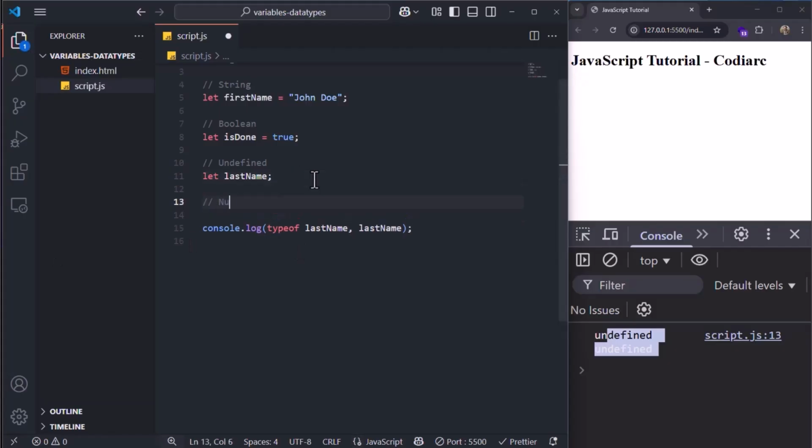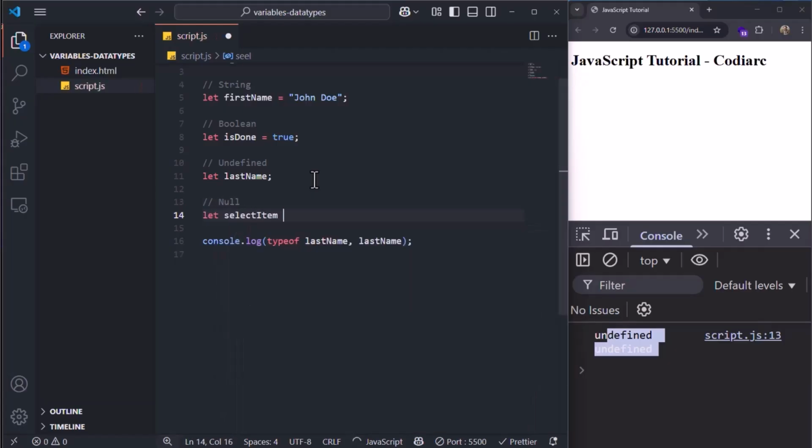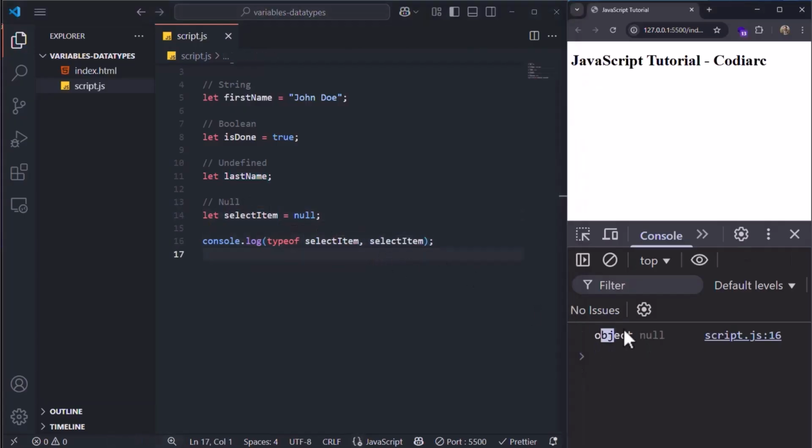Another one is null. And null is actually empty. So it represents, for example, if I say let selectedItem should be null. So let me console.log here selectedItem. It says this is an object, so I have to tell you that the type of null is actually an object.